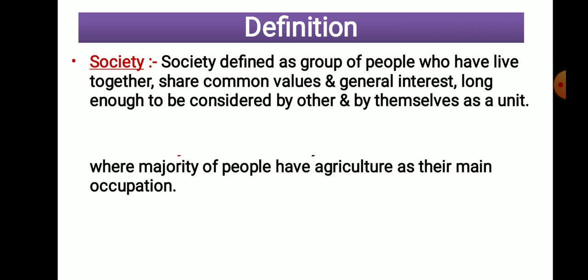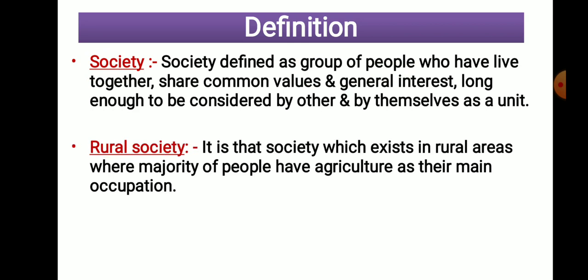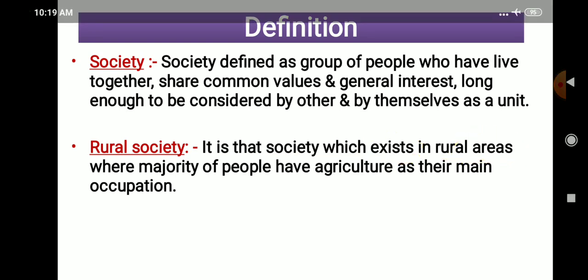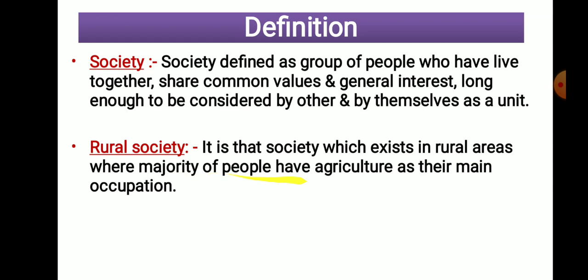Okay. Now, what is the rural society then? We have to discuss the characteristics of rural society. It is the society which exists in a rural area, that means present in villages, and where the majority of people have agriculture as their main occupation. That is the most important. The specification is added.